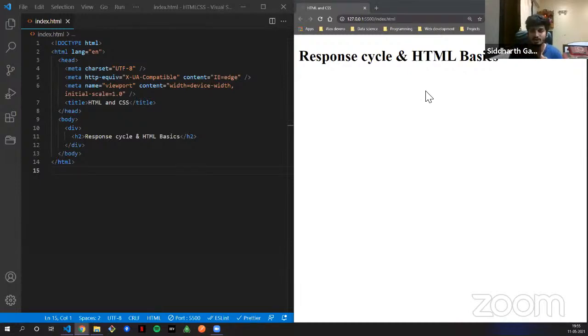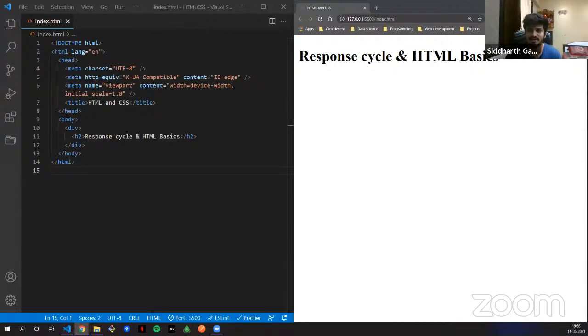Now what we are doing is not specific to a front end or a back end, because everyone needs to know HTML and CSS to get into web development. So what is HTML? If you search about HTML, of course it gives you a lot of definitions, but the most simple definition could be that it's just a building block. It is just the structure that you have on your web page, nothing else. How do you build that structure? That is what we are going to look at.